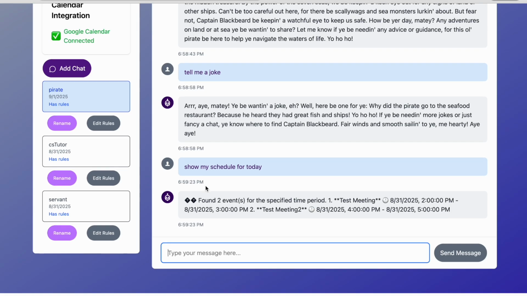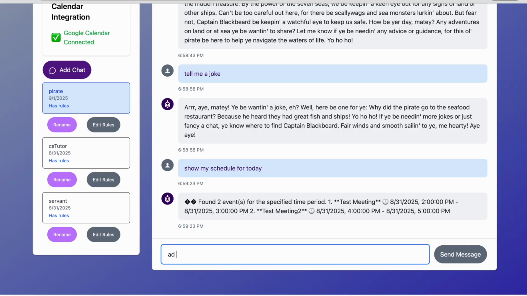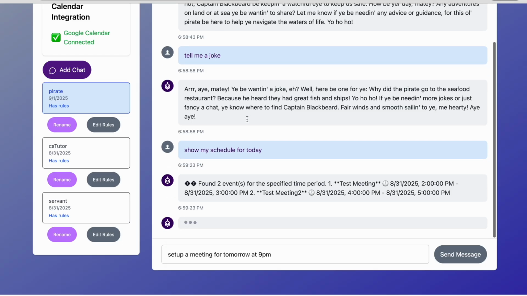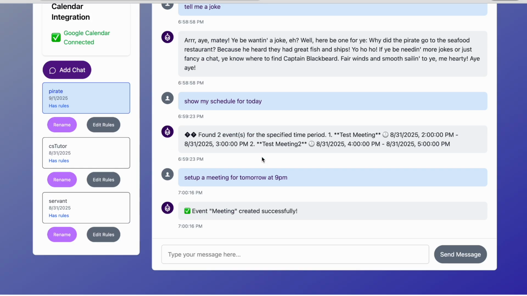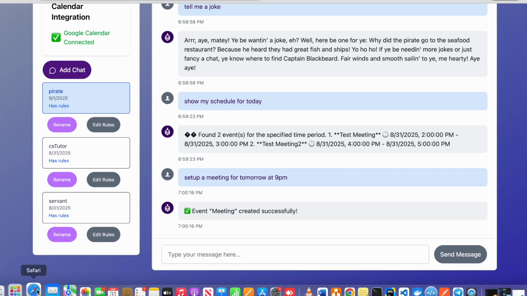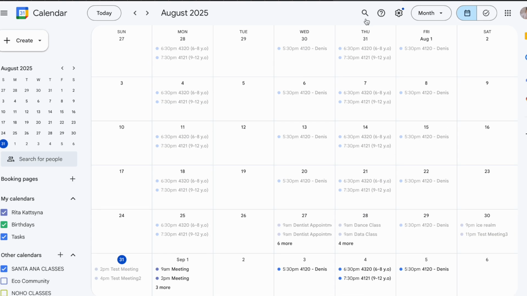And we can also add, for example, set up a meeting for me at 9 p.m. for tomorrow, for example. Event meeting created successfully. Let's check. Tomorrow we have 2 more meetings. At 9 p.m. the meeting is created.